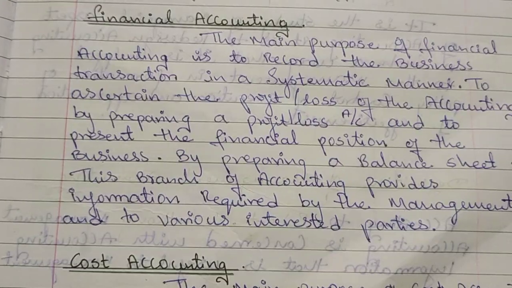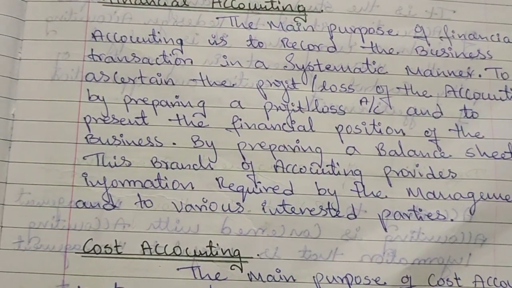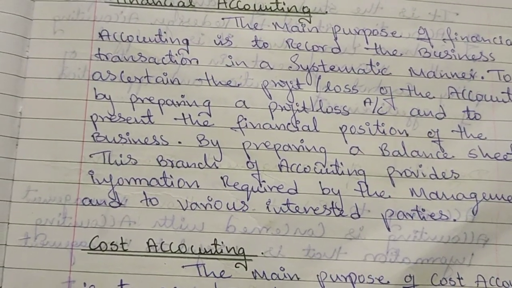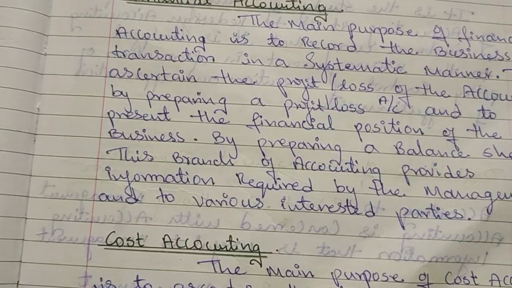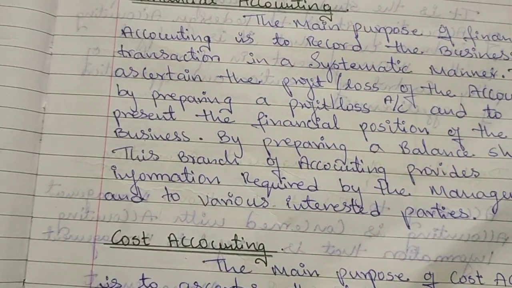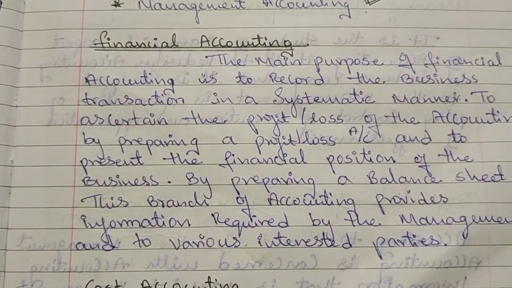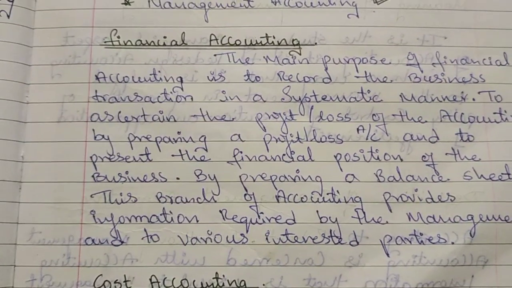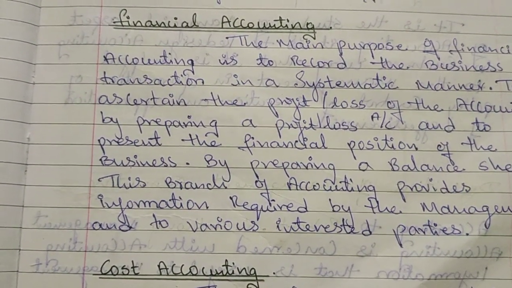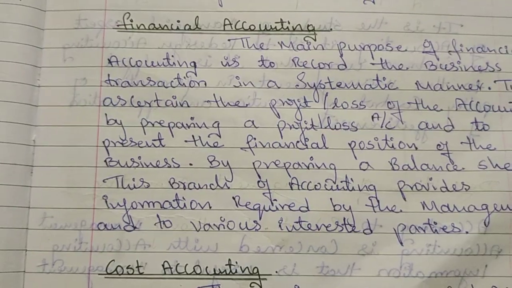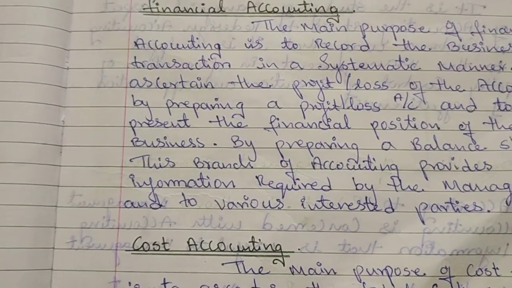transactions. This financial accounting helps us to know that every business transaction is recorded in a proper manner without errors, and it also gives an organized manner, not a clumsy misuse of data. So it gives proper details of a transaction. It also helps us to find out whether the business made a profit or a loss. It helps us to know the financial position of the business, what the business is undergoing,